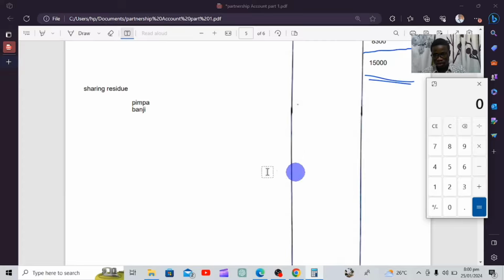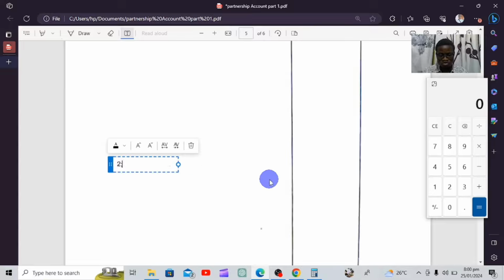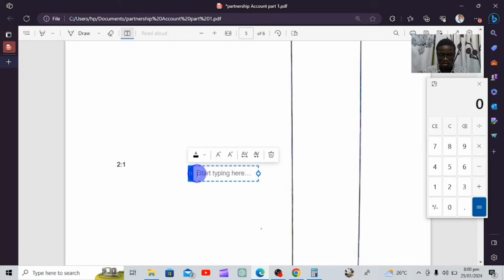So this question will end here. Here I'm just doing a demonstration. They have given us 2 to 1. When calculating ratios, we add these two, which gives us 3, obviously. So the total is 3. Then how are we supposed to work this out now?